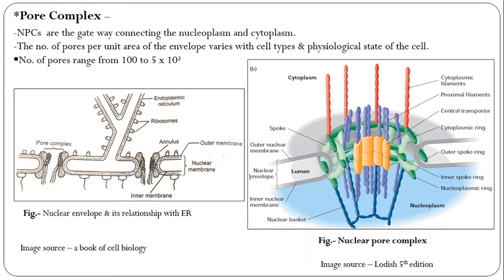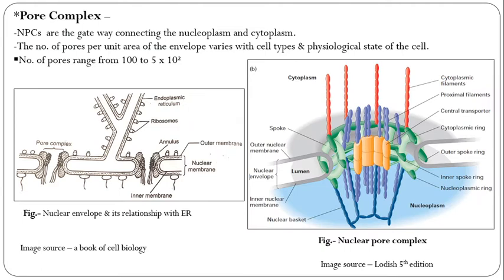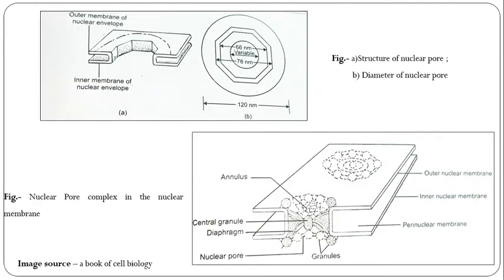The second part is the nuclear pore complex in the nuclear membrane. See here the outer membrane of the nuclear envelope. First, observe the pore complex. The first diagram, diagram A, is the structure of the nuclear pore, showing the outer membrane and the inner membrane of the nuclear envelope.